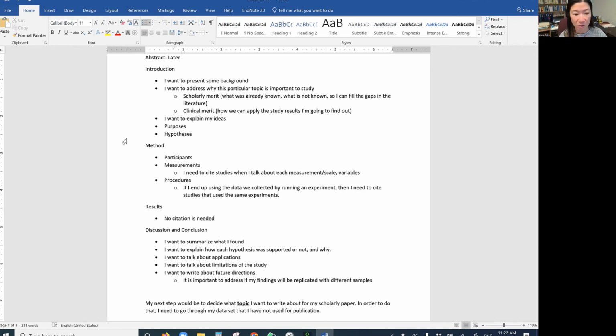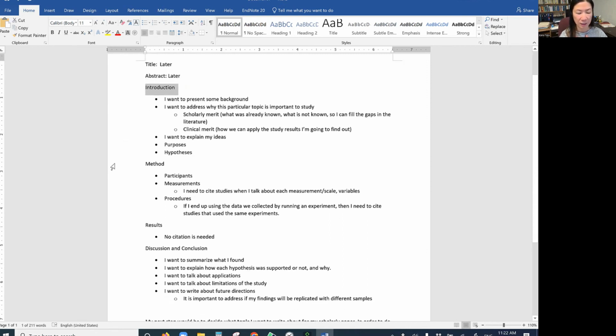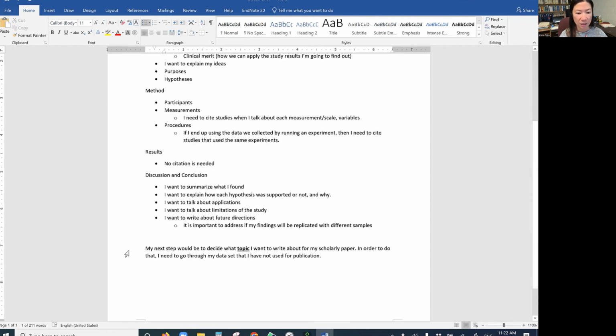So I think that's all I need. Those kinds of things, I can't decide anything. Methods and results, I don't have to do anything. Which means my next step would be to decide what topic I want to write about. But in order to decide a topic, I need to go through my data set next, the data that I haven't used for publication.